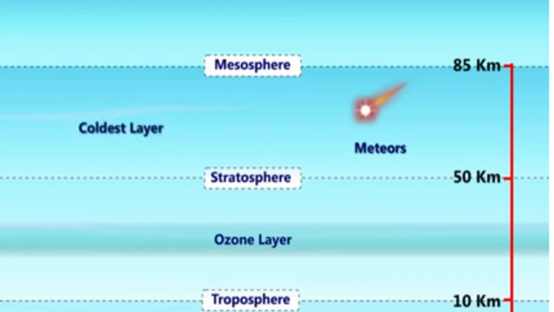And this leads to the formation of ice clouds called noctilucent clouds. What are noctilucent clouds? These are a luminous kind of cloud which can occasionally be seen at night during summers.